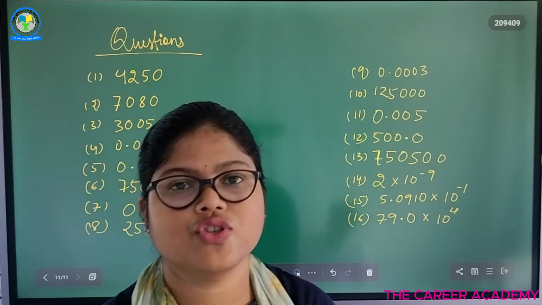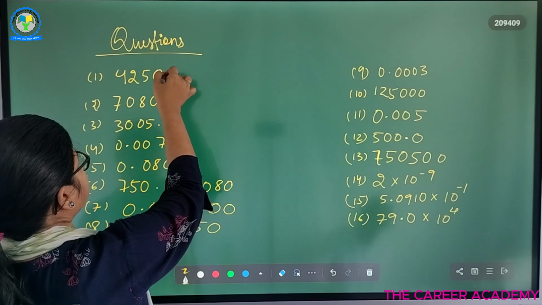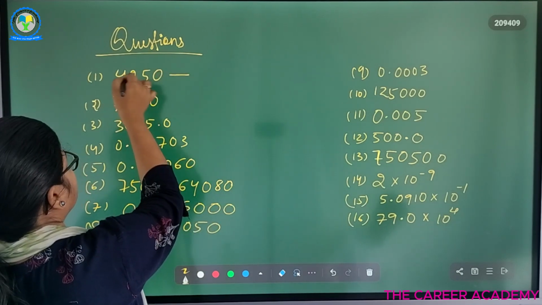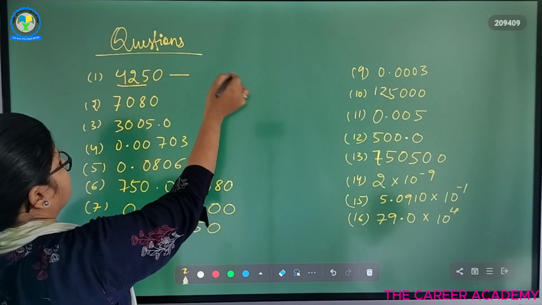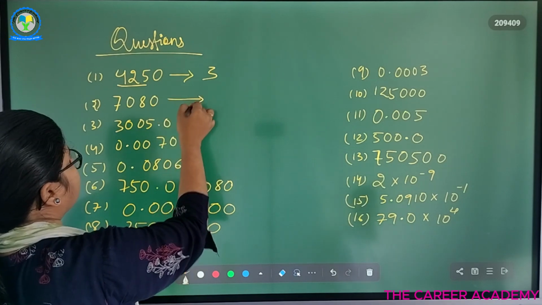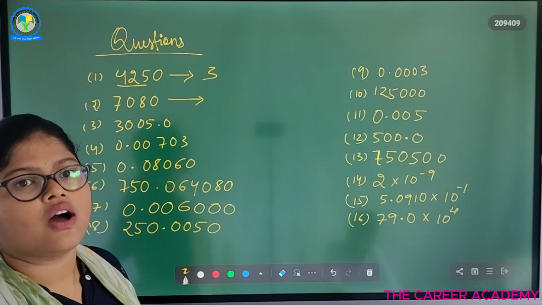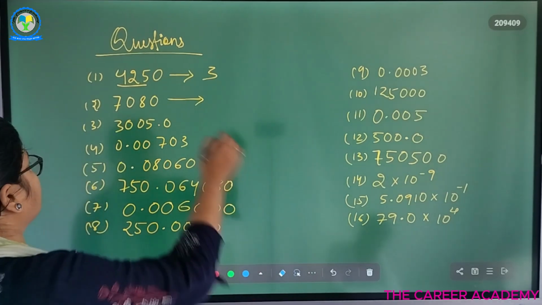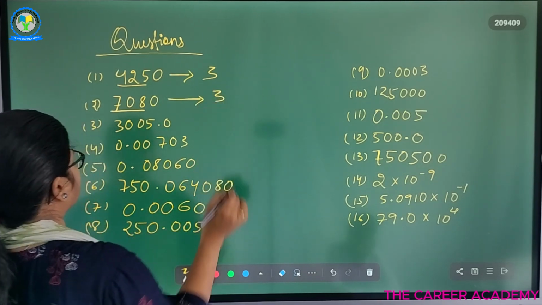So here are some questions about significant figures. So let us discuss. So how many significant figures are there? All non-zero digits are significant. So we have three non-zero digits, so we have three significant figures. How many significant figures are there? So in between two non-zero digits, all the zeros are significant. So here we have three significant figures.